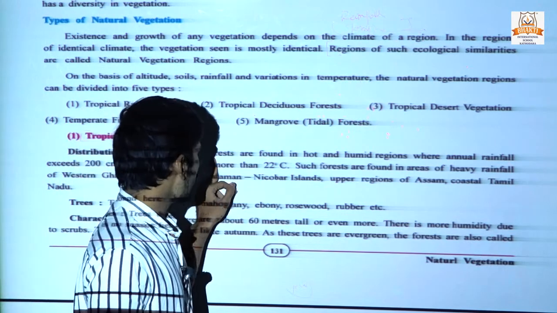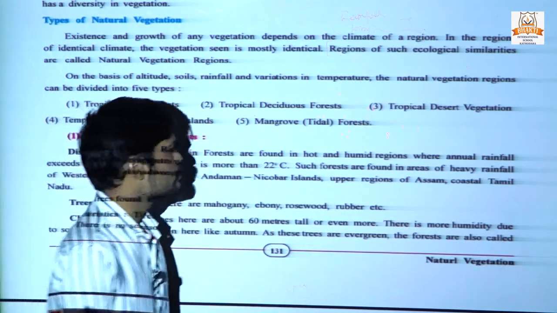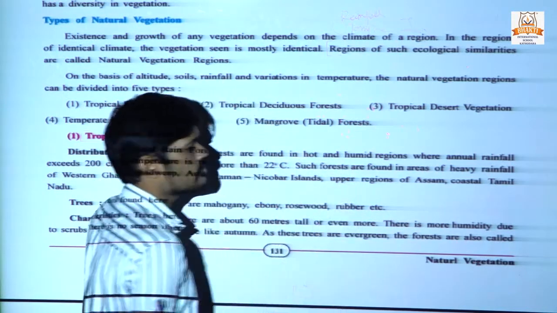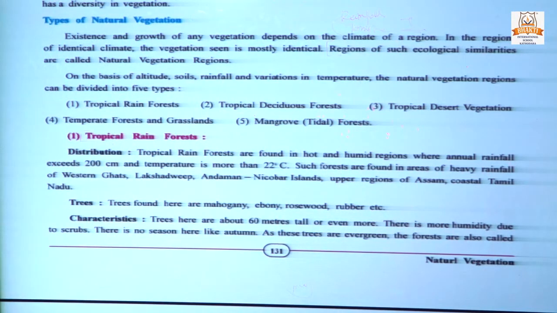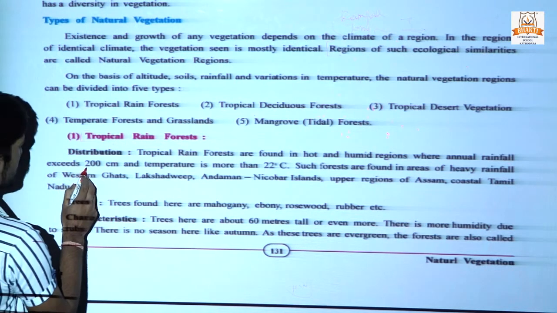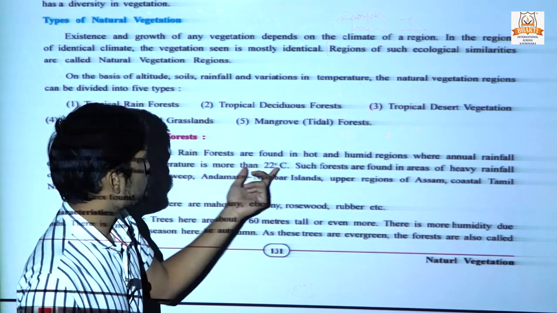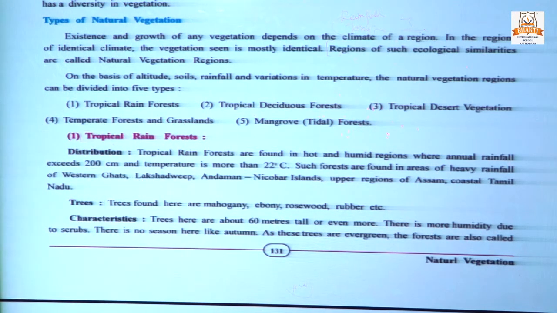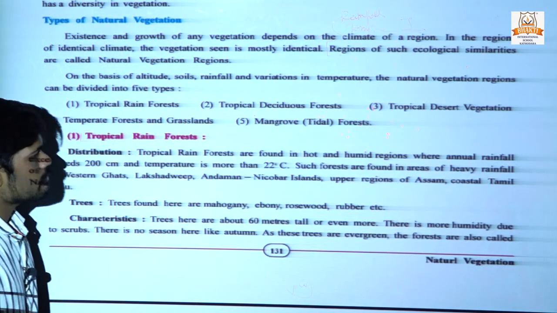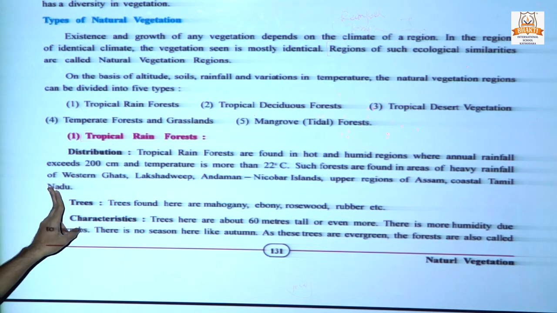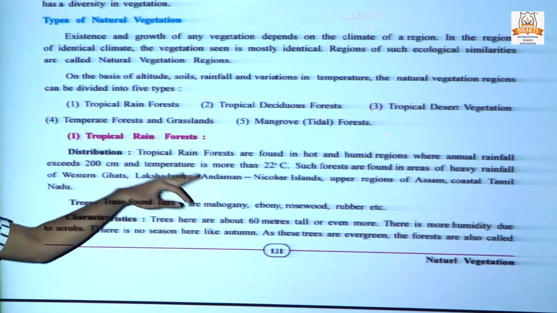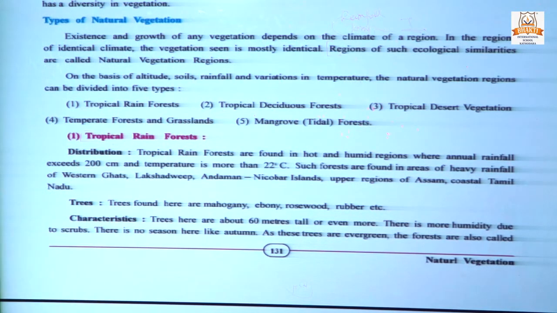Tropical rainforests are found in hot and humid regions. Another condition is annual rainfall of more than 200 centimeters. Rainfall is quite high for this type of forest, and temperature is also more than 22 degrees Celsius. Such forests are found in areas of heavy rainfall: Western Ghat, Lakshadweep, Andaman Nicobar, Assam and coastal Tamil Nadu.